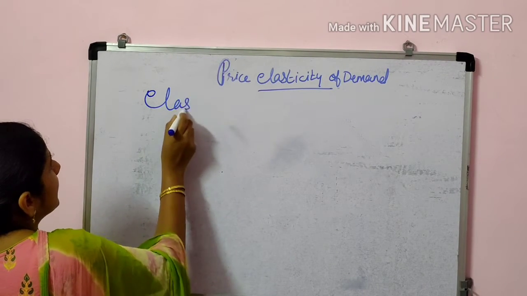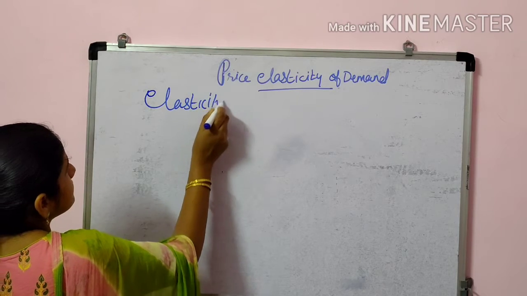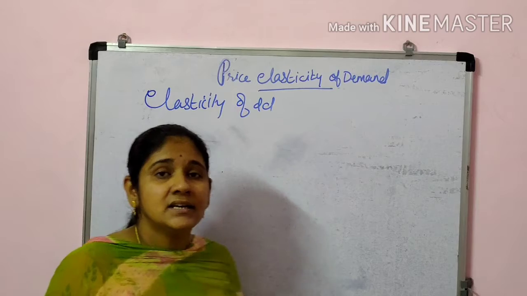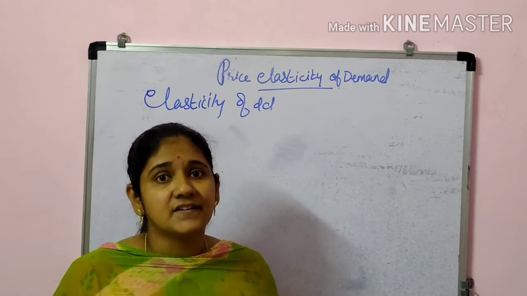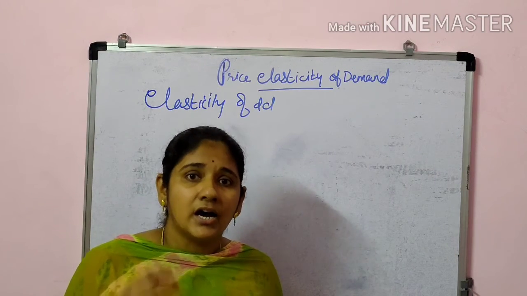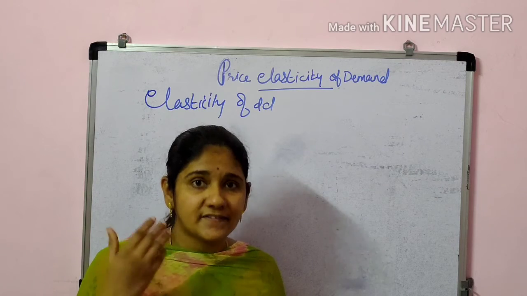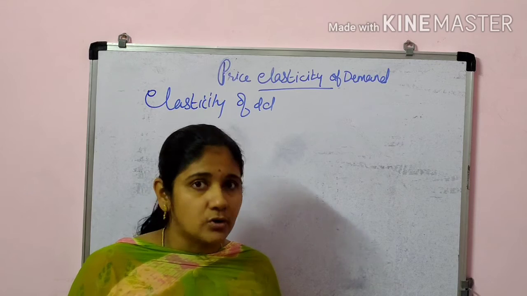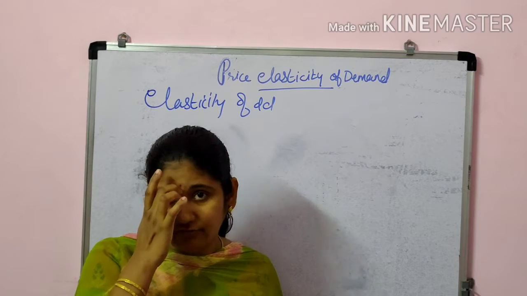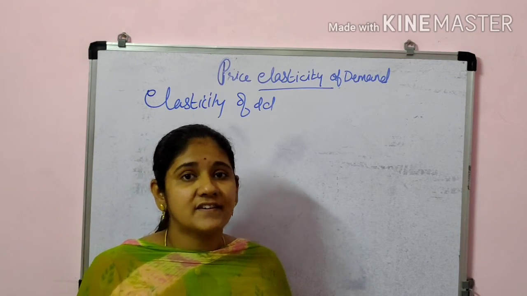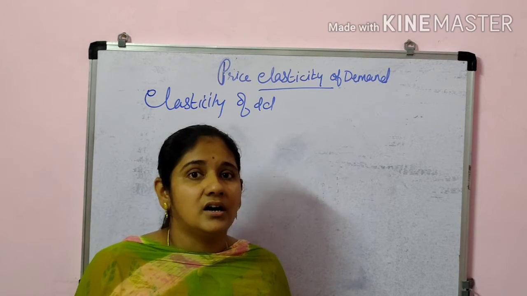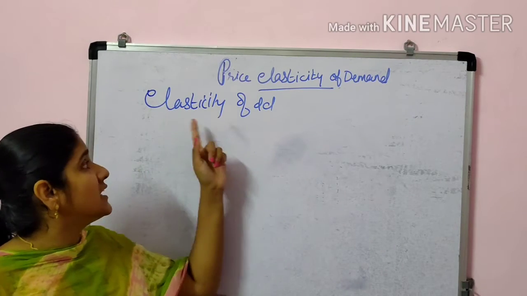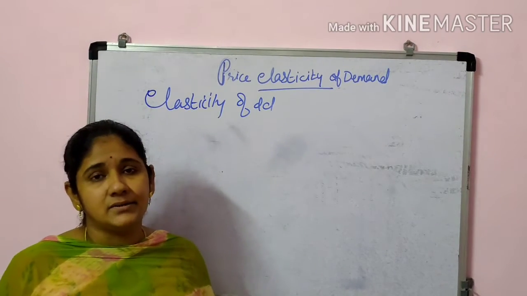Okay, elasticity of demand. So what is meant by elasticity of demand? As a result of a change in either the price of the commodity, price of the related goods, otherwise income of the consumer or something like that, when there is a change in the demand of a particular commodity, then we will call it elasticity of demand.